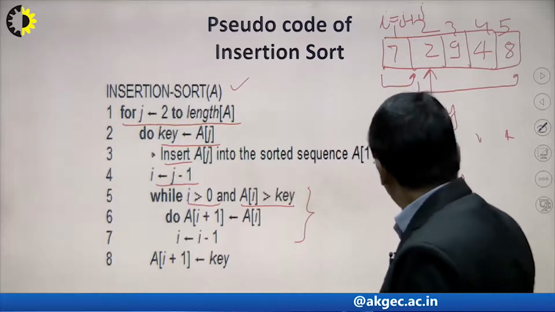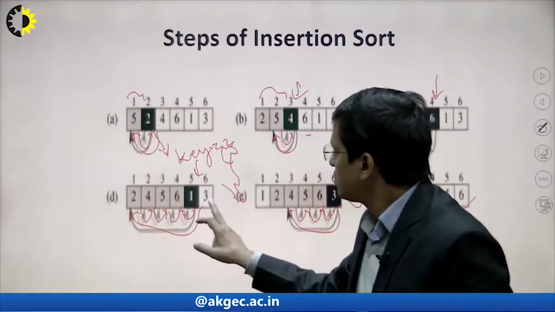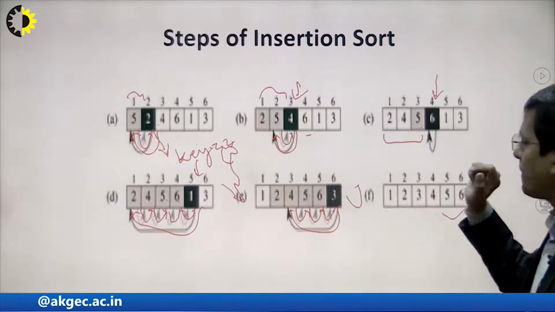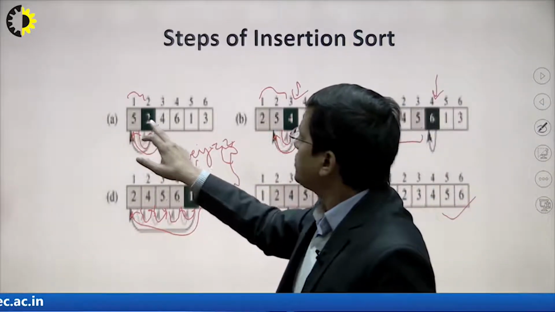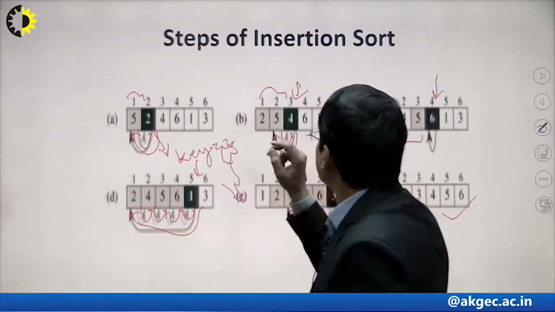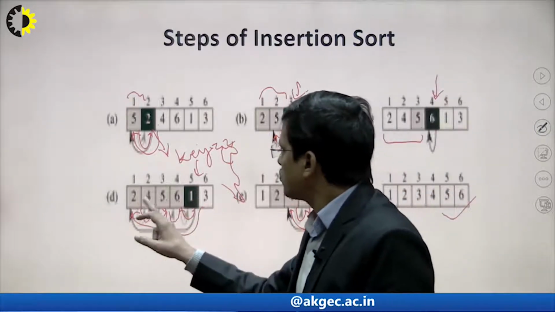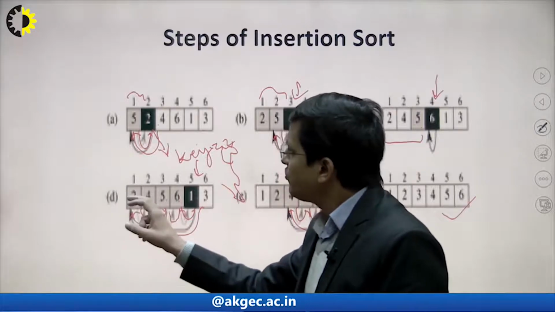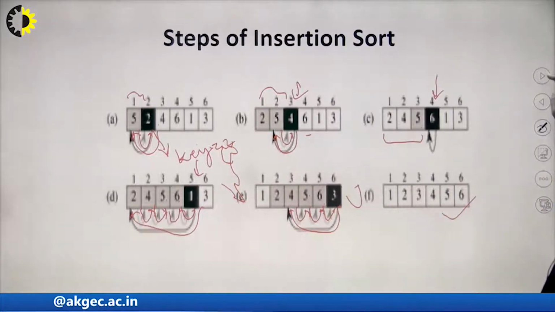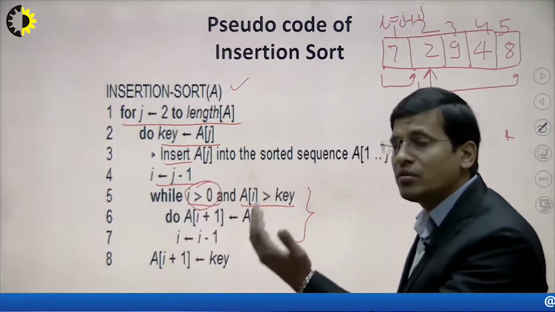For example, suppose we have 2, 4, 5 and we have shifted, but then 1 is here and will be placed at the initial position, since we don't have any element before 2. That's why we use this condition: we don't have any element before I.